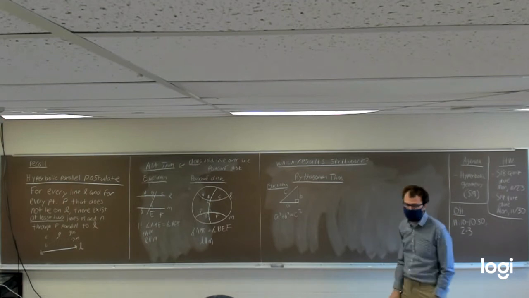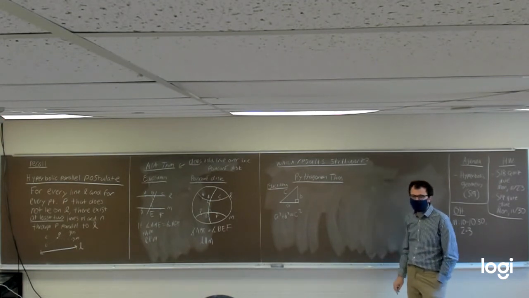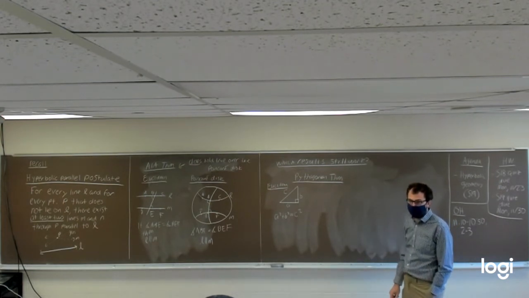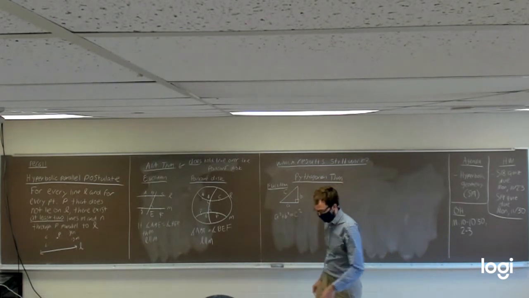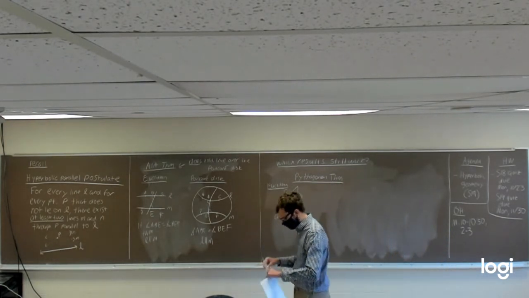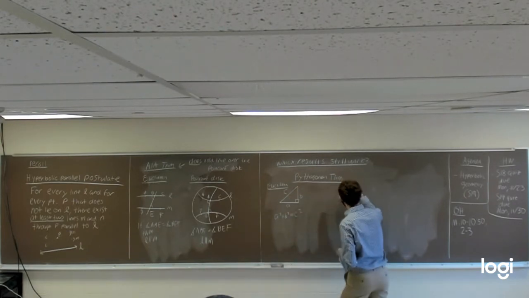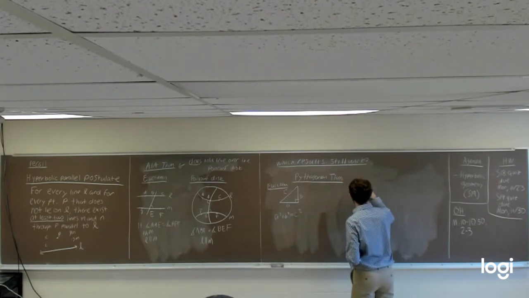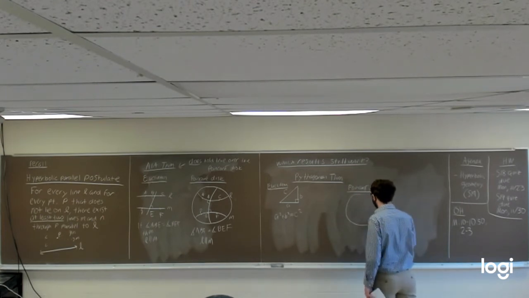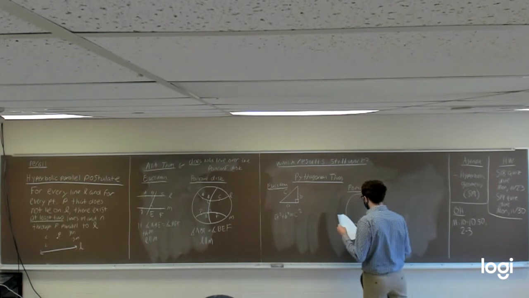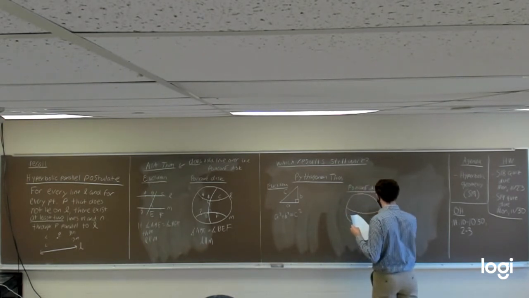of the Pythagorean theorem. Let's see if the same thing holds true in the Poincare disk model. So I'm going to draw the disk here. Let's see. We'll make one arc that looks like this.